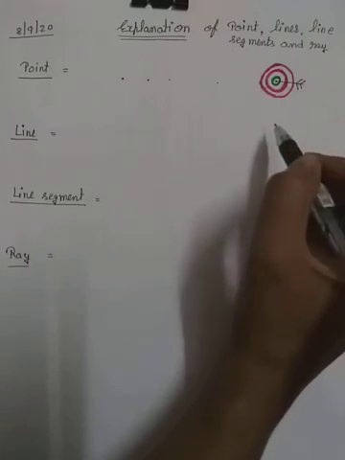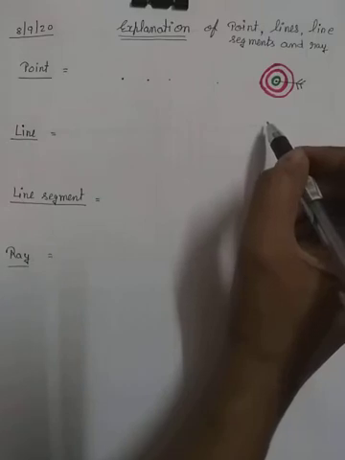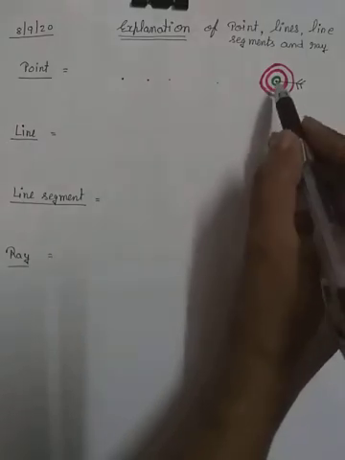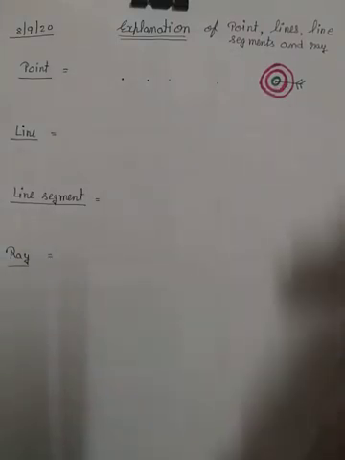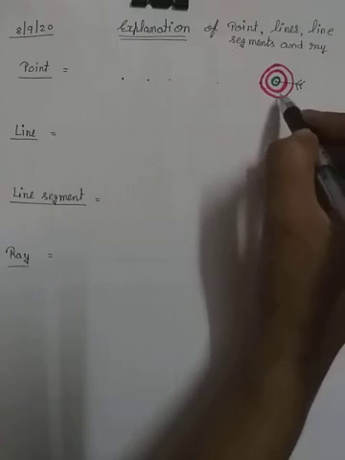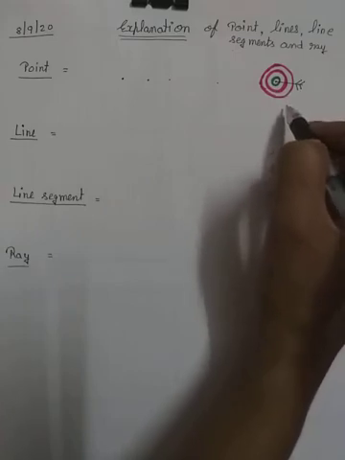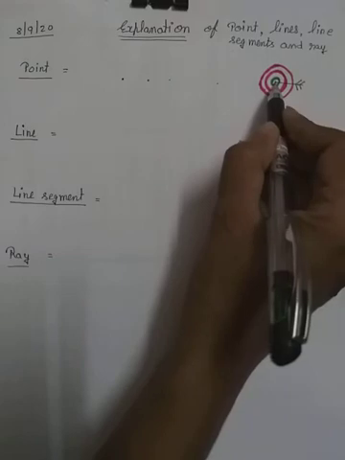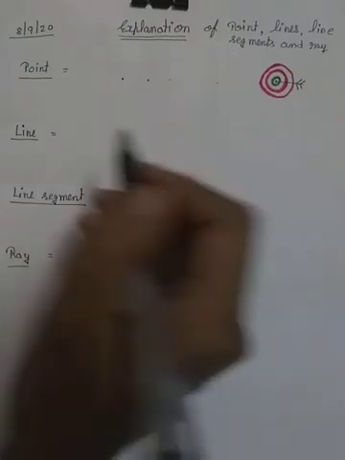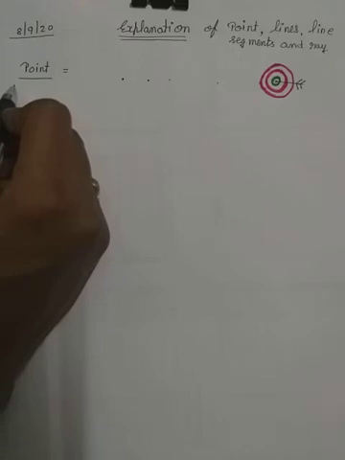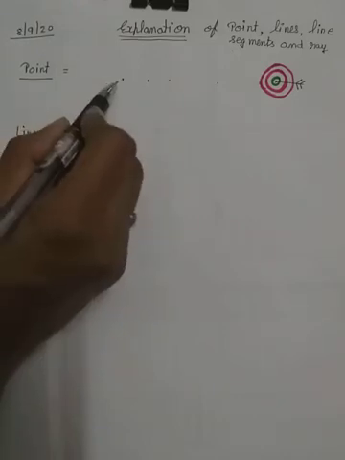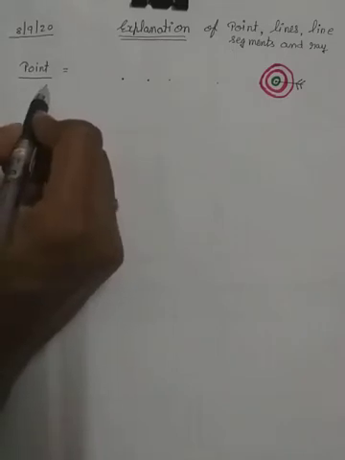In bull's eyes, we target the main point, a small point, with a stick. So we target this point. So a point tells us a fixed or exact location or position of any object. Okay, so this one is our point.